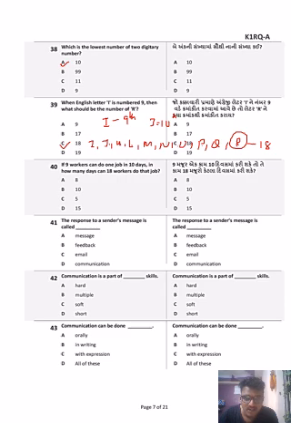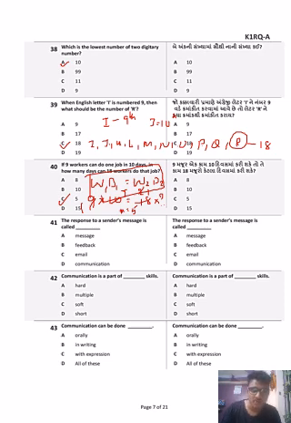If 9 workers can do the job in 10 days, in how many days can 18 workers do the job? You know the formula, it is simple. Worker into day: W1 D1 is equal to W2 D2. If 9 workers can do it in 10 days, 18 workers will take how many days? Simple mathematics. 9 ones are 9, 9 twos are 18. 2 will come again. 2 ones are 2, 2 fives are 10. So X is equal to 5 days. You should remember this formula, W1 D1 is equal to W2 D2. If you know this formula, you can solve it.